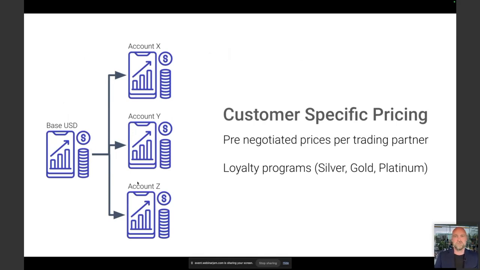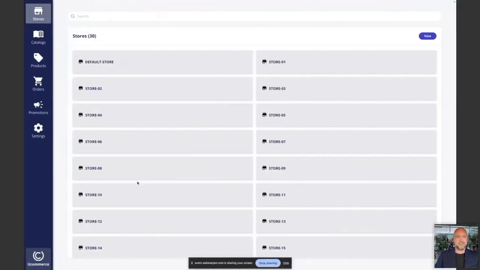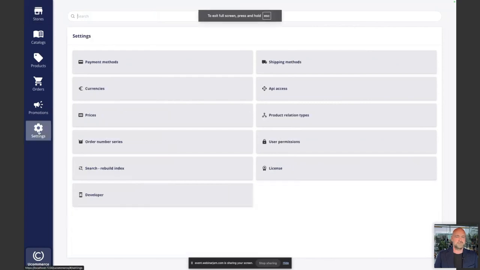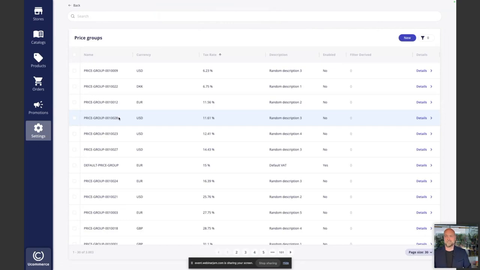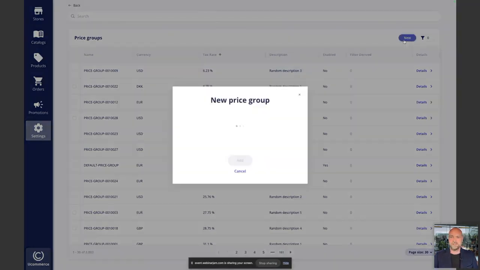We introduced a bunch of new UIs and experiences to support this, and this is what it looks like. So this is Ucommerce running with our Condo UI. We will take a look at the settings area here where we introduce these new capabilities. So within that, we have the price app here that I can navigate into and see the price groups that I've set up. I have maybe 1,000 price groups in here, so no biggie. It's just something so we can see how it works. It's data I generated.